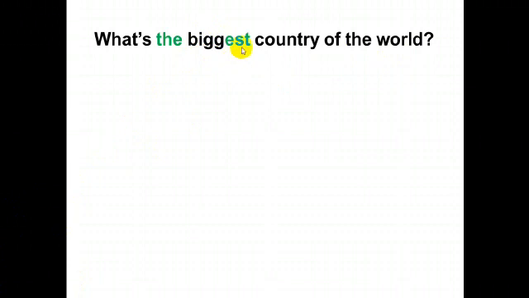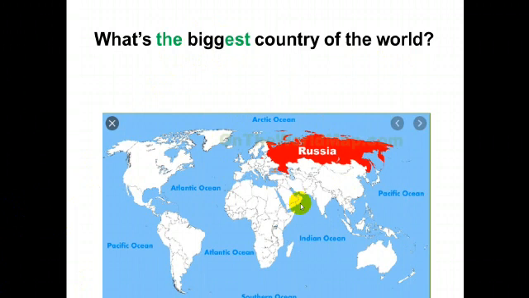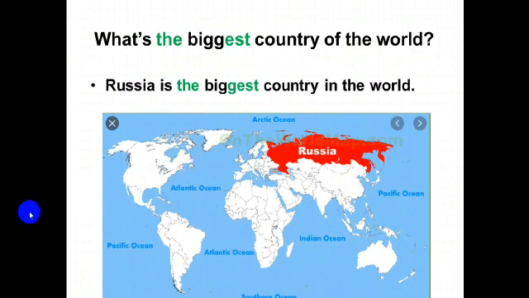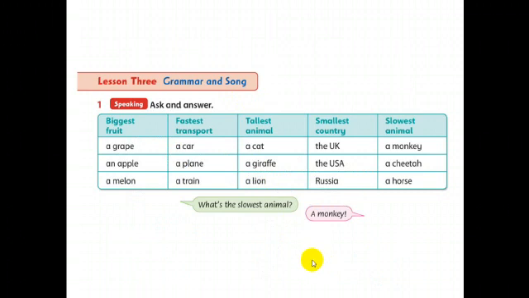And we add est and we put the. What's the biggest country of the world? Do you remember? Yes, Russia is the biggest country in the world. So please don't forget this rule. We make the superlative form from a short adjective by adding est. Sometimes we double, such as the biggest. Sometimes we add only est, such as the widest and the fastest. So now please open your class book on page 70.